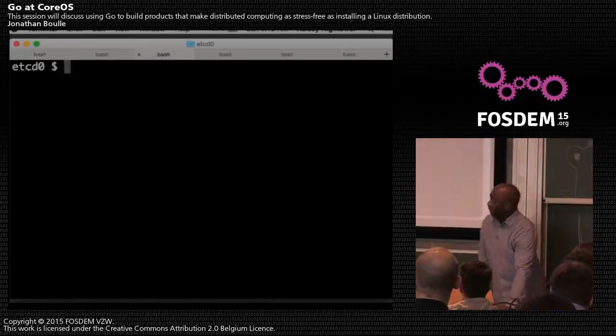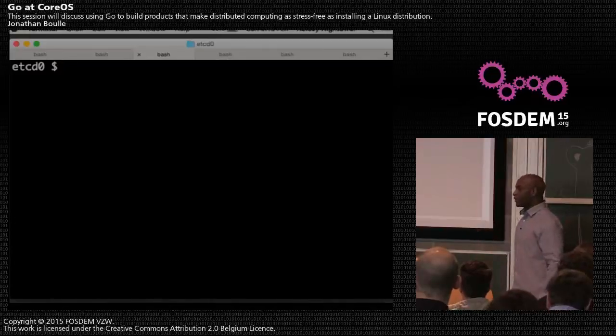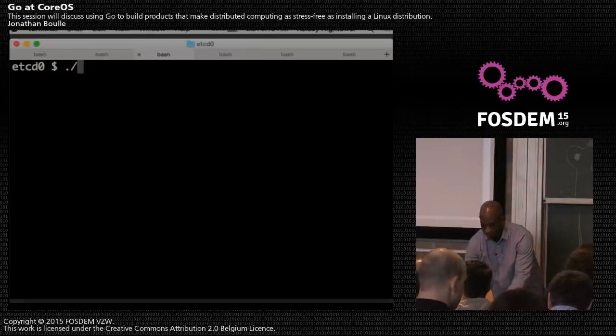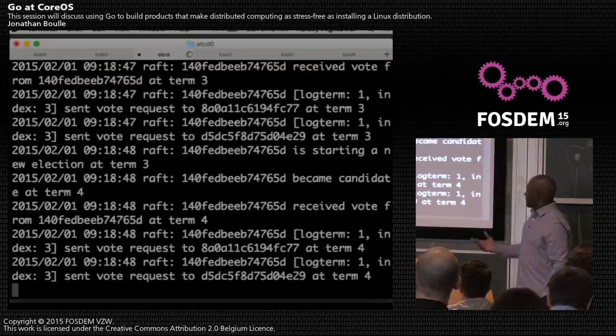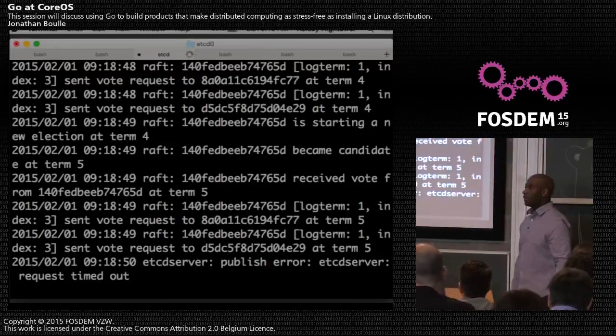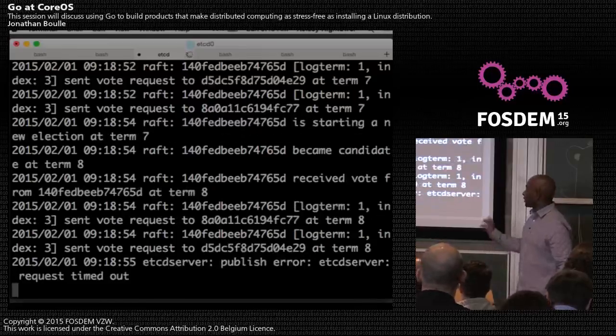So with etcd, normally you run it in a 3-node configuration, and you use the Raft protocol to basically auto-elect a leader. If one machine goes down, it will automatically hold an election and find the next node. So using those key libraries there, we can bootstrap an etcd node. So I'm going to do a static bootstrap. And what's happening here is it's sending RPC messages to a list of its peers in the network, but it can't find the other two. So right now, we're just going to spam these messages.